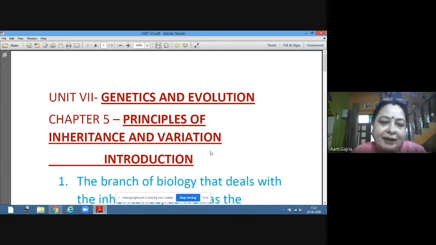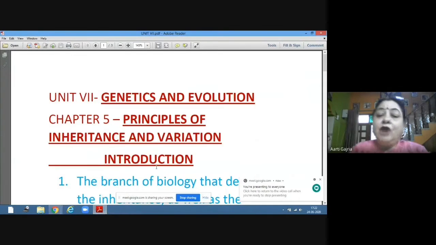What trait are we having? Suppose you have black eyes, or brown eyes, or blue eyes. That is your trait. Now, this trait you have inherited from your parents. You have two sets of each chromosome, so that means you have two sets of genes as well. For the same trait, you have a pair of genes. It's not that simple; slowly we'll make it complex. But for the introduction, just remember that for each trait, there is a pair of genes.